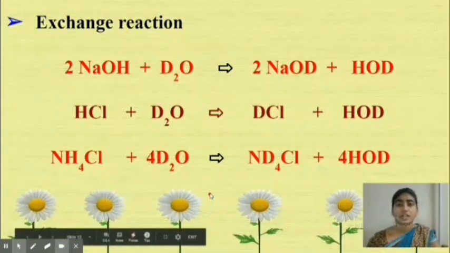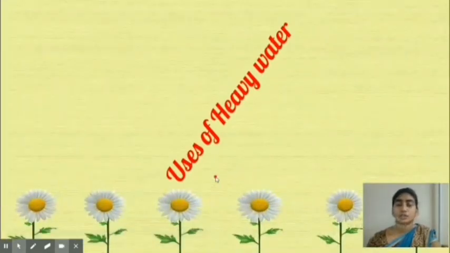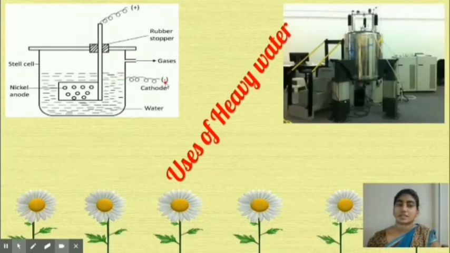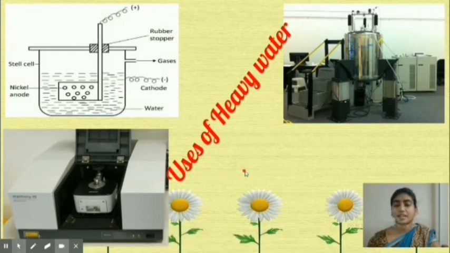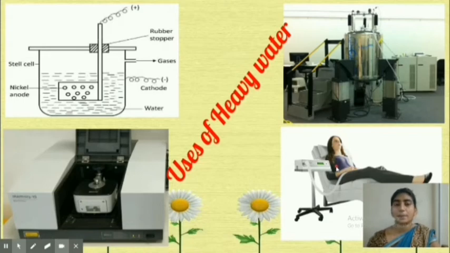Next, we move on to the uses of heavy water. Heavy water is used as a coolant and moderator of neutrons in nuclear reactions, and it is used to prepare deuterium and deuterated compounds. It is used as a tracer in metabolic processes. It is used in nuclear magnetic resonance, that is NMR spectroscopy, and in Fourier transform infrared, FTIR, spectroscopy of proteins. And finally, it is used for metabolic rate testing in physiology and biology.